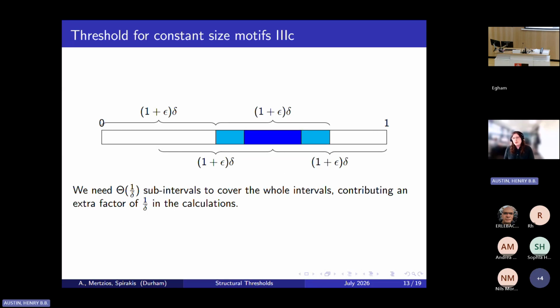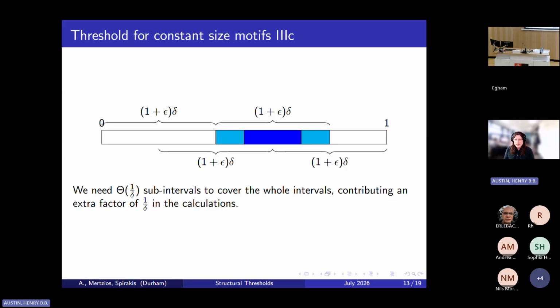And then we can cover the entire interval from 0 to 1 with these subintervals of length 1 plus epsilon delta. If a delta temporal motif shows up in any of them, its footprint will show up in one of these 1 plus epsilon delta intervals.